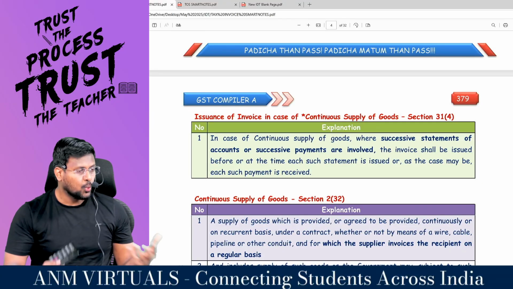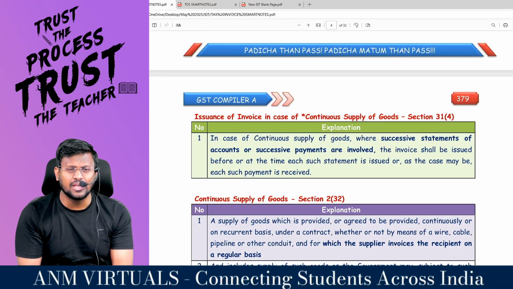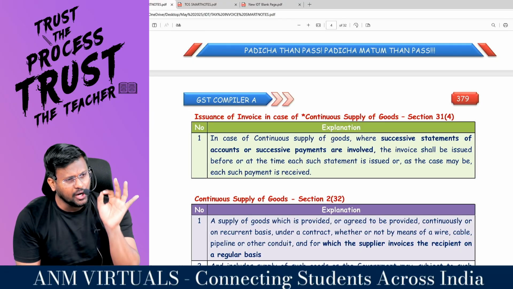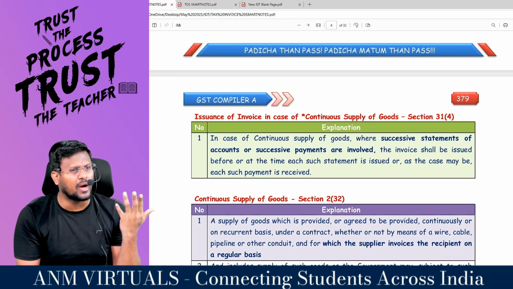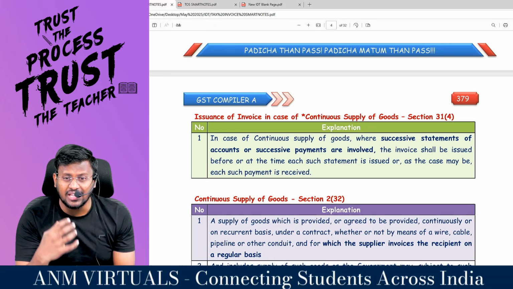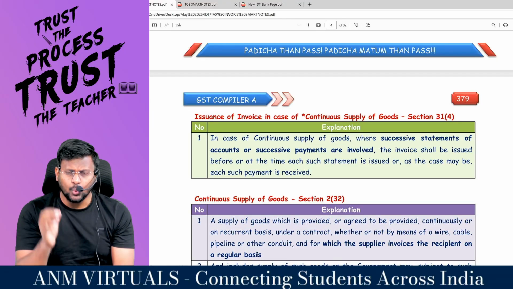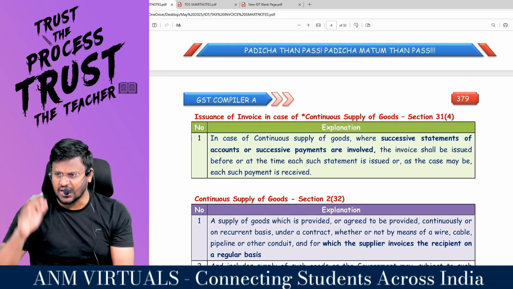Whenever you are asking for goods, I will supply, and I will not raise the invoice on a supply basis. I will raise the invoice on a weekly basis or monthly basis or quarterly basis, as the case may be, based upon the agreement that you and I have entered into. But whenever I am supplying, I will record that supply in the books of accounts. Are you all with me?